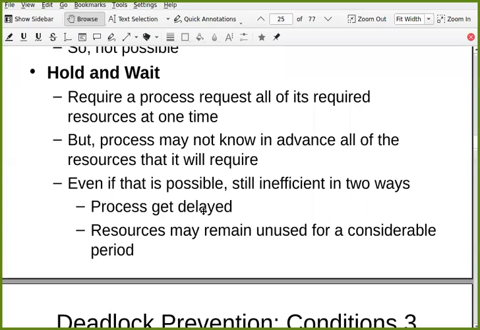And this process which has acquired A is waiting for resource B, which it will get after a very long time. So what will happen to resource A? It is wasted, because for a long time it is acquired by some process but not being used. So resources may remain unused for a considerable period. These are the possible solutions to avoid hold and wait, but these solutions are very inefficient.